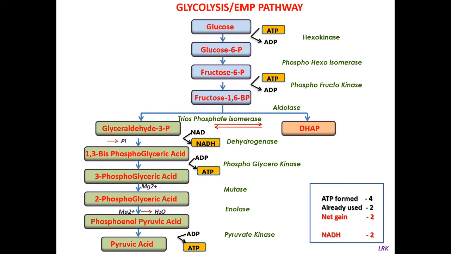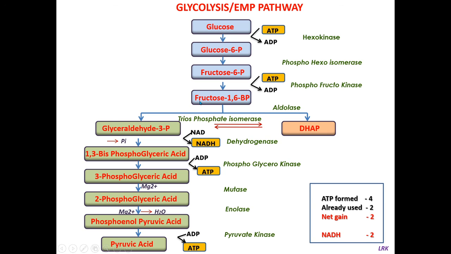So this fructose 6 phosphate is again phosphorylated by one ATP molecule, and this reaction takes place in the presence of phosphofructokinase, and the resultant molecule formed is fructose 1,6 bisphosphate. That is, one phosphate molecule is attached at the first carbon, and the second phosphate molecule is attached at sixth carbon.